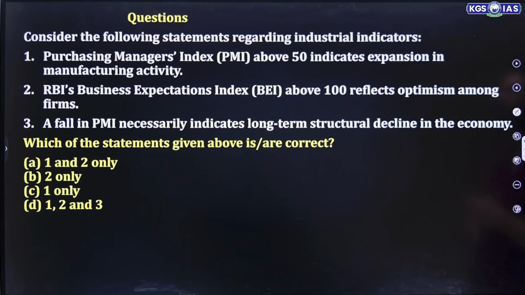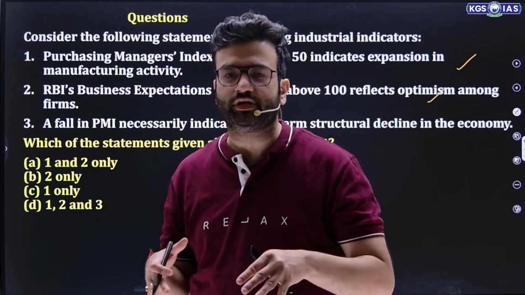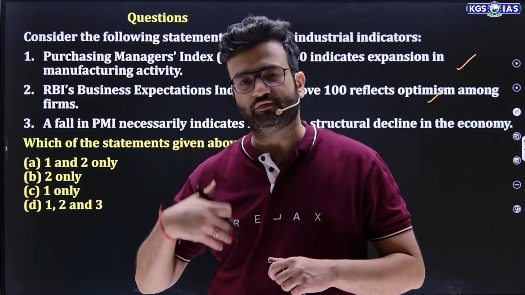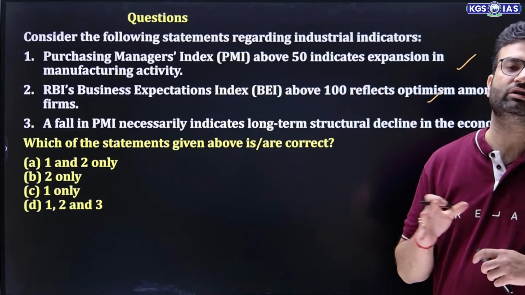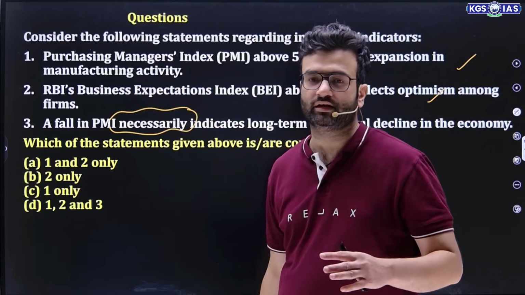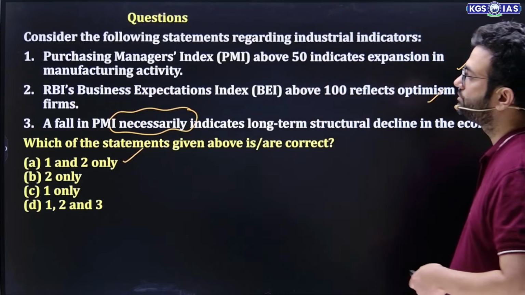Purchasing Managers' Index above 50 indicates expansion. True. Business expectation index above 100 reflects optimism. True. A fall in PMI necessarily indicates long-term structural decline. No, not necessarily. A fall in PMI shows a temporary decline in manufacturing capability because of some issues that can be resolved in future. A fall in PMI in one particular year or one particular segment doesn't indicate long-term structural decline. The word 'necessarily' is specifically mentioned. No, it's not like that. You can improve your performance in the next term. So 1 and 2 only is the right answer.